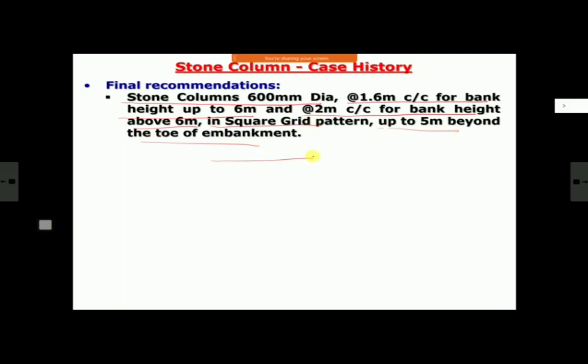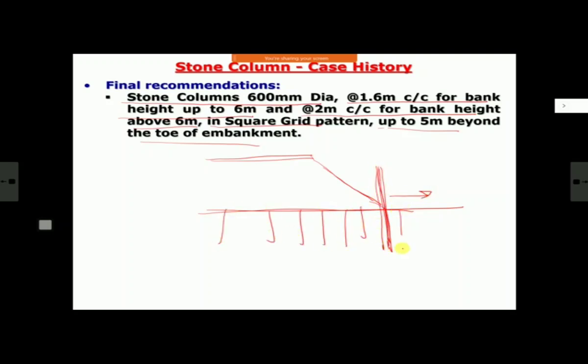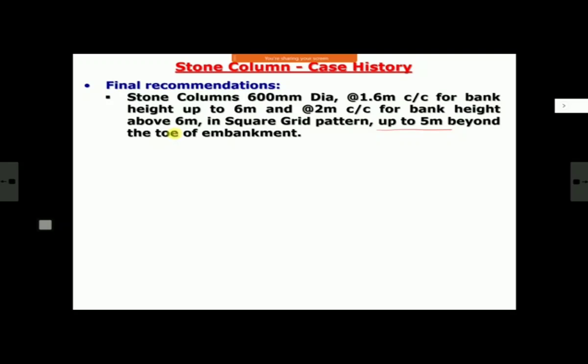And this is another very important thing. If this is your bank, and if you are doing any ground improvement, this is not line of actual control with China that we stop our ground improvement here. No, the effect continues this side also. So you must continue your ground improvement to some distance. I will tell you how much it is as we go along afterwards, but it has to continue some distance beyond toe of embankment also. It is very important. Okay. So here they went up to 5 meter beyond the toe of embankment. Bank height is 9 meter or something, so 5 meter.